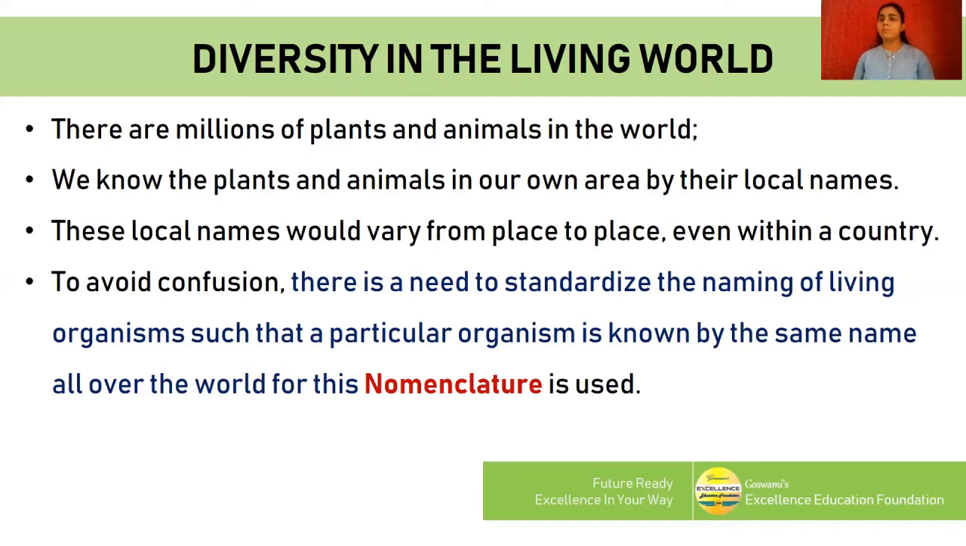So these local names would vary from place to place, even within a country, and it will create a mess or very big confusion. To avoid this confusion, there is a need to standardize the naming of living organisms such that a particular organism is known by the same name all over the world, and this is known as nomenclature.